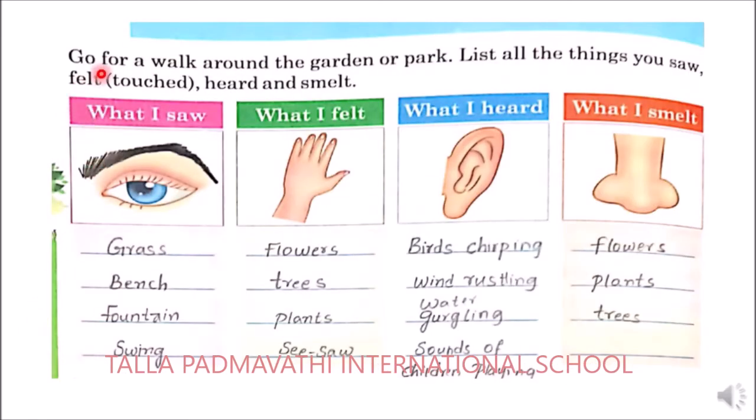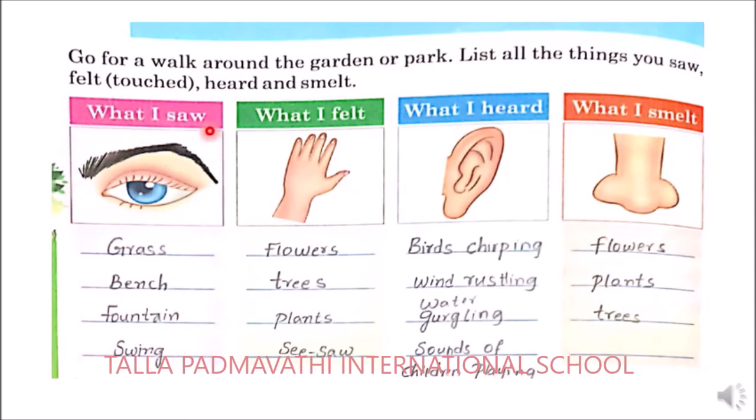Now what you need to do? You need to go for a walk around the garden, or else a park. So after going there, you need to list some of the objects which you have seen in the garden. So here, what is the first picture? What I saw. So you will be seeing with your eyes, right children?